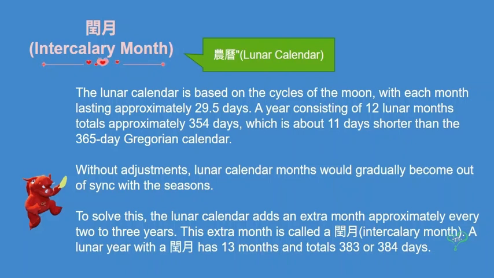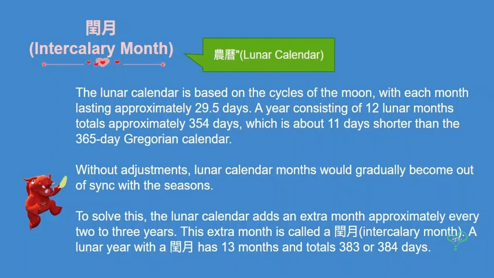A year consisting of 12 lunar months totals approximately 354 days, which is about 11 days shorter than the 365 days Gregorian calendar. Without the adjustments, lunar calendar months would gradually become out of sync with the seasons.